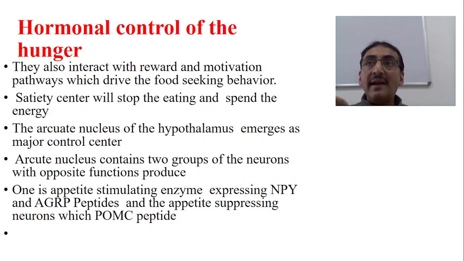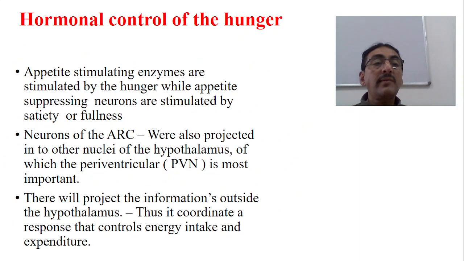Now there is a clash between these two. Appetite stimulating neurons are stimulated by hunger, while appetite suppressing neurons are stimulated by satiety or fullness. Clear? So when you have taken a full meal, there is satiety, which means the appetite suppressing hormones are released. When you are hungry with an empty stomach, your appetite increases because at that time appetite stimulating signals are released from the hypothalamus.